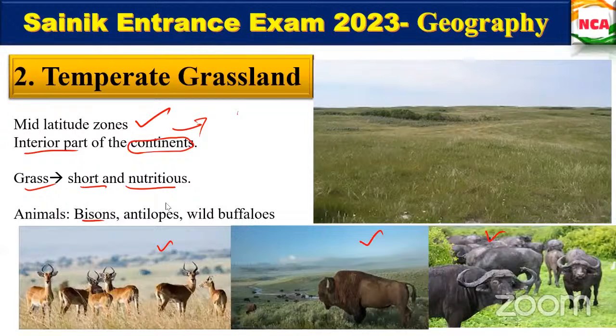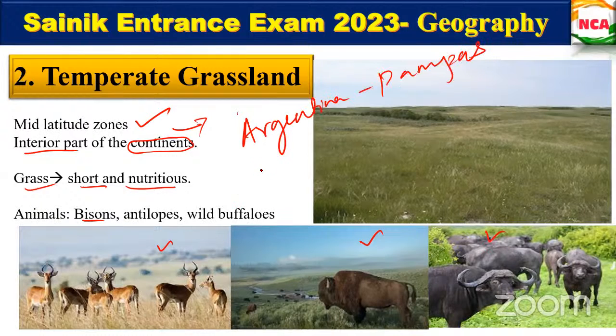When you take these temperate grasslands, in Argentina they are known as Pampas. Then in North America, it is known as Prairie. And in South America, how has it been known? Any idea?